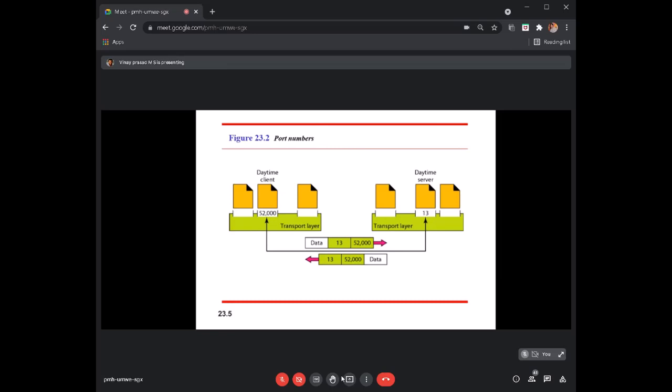Let us say it is an application like a daytime application. The client will request a server to know what the date and the time are, something very simple. The server has the resource, it knows the date and the time, which a client may not know.